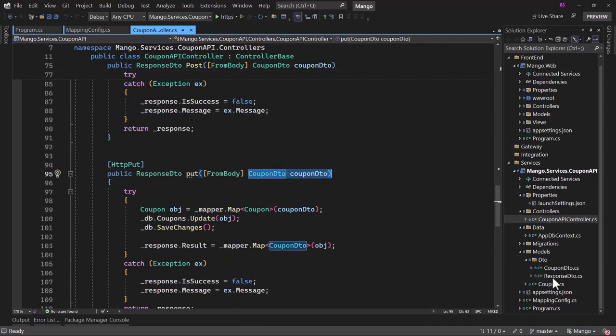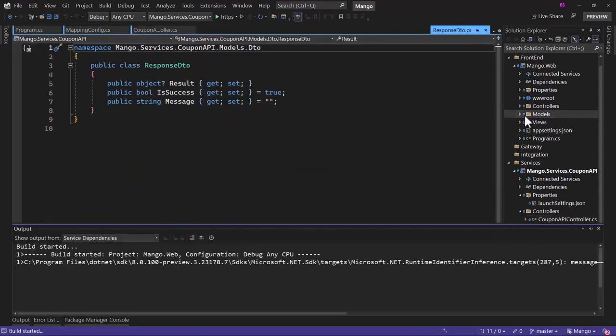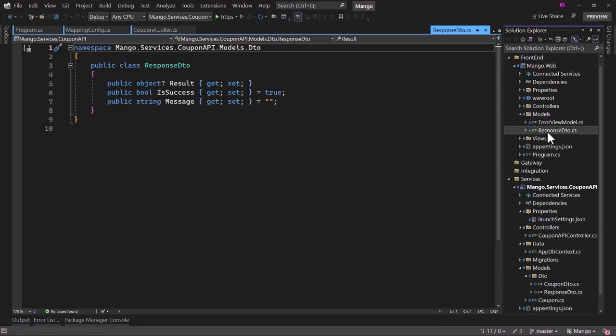And for that, similar to the response DTO that we added in the coupon API, we will have to create a request and a response DTO in the web project. I can copy the response DTO from here and paste it in the models folder. Well, let me copy and paste that again. That did not work.